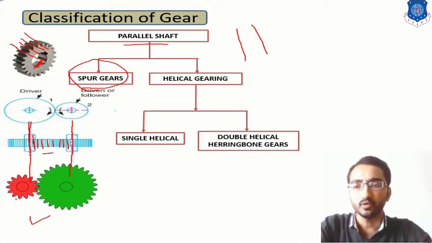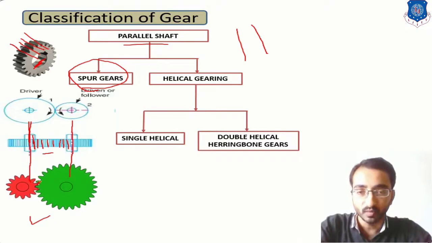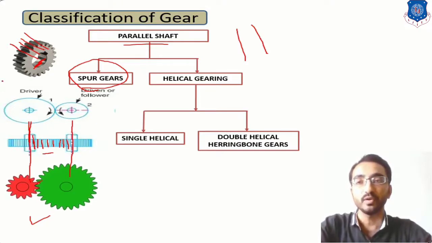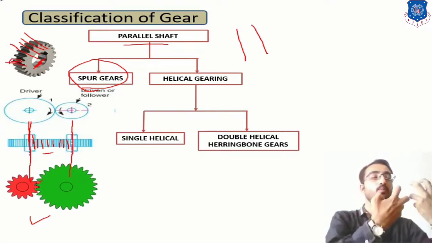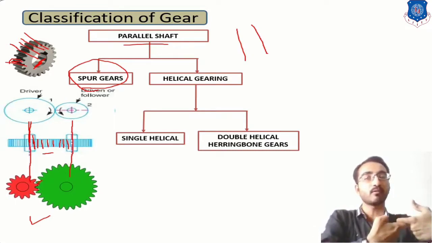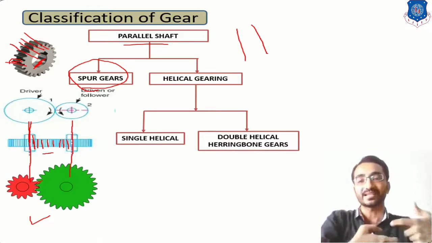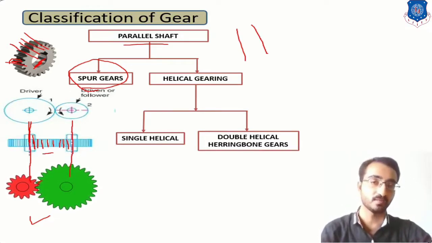But if you refer to this diagram, when these two teeth are meshing with each other, there is a sudden contact between them and the entire width comes into contact with the other teeth. Over here, the entire teeth will come into picture at the same time. So for large amounts of power transmission, it will produce jerk between them. Okay, so that's why spur gears are not used for large amounts of power transmission.